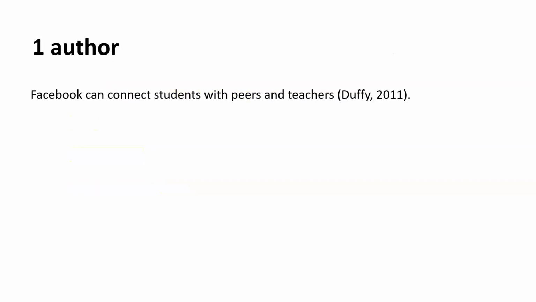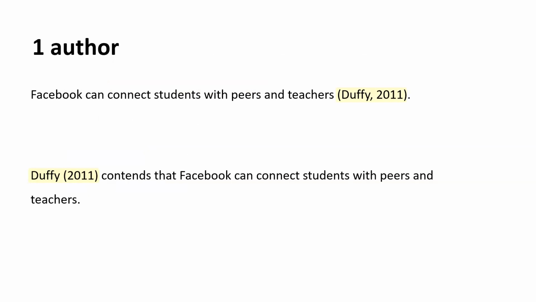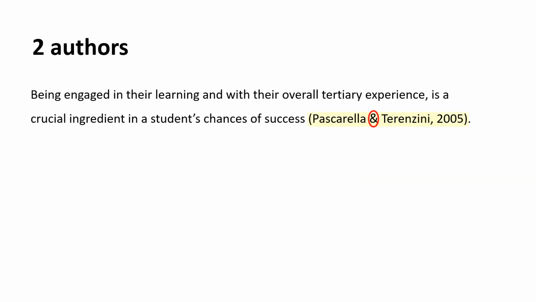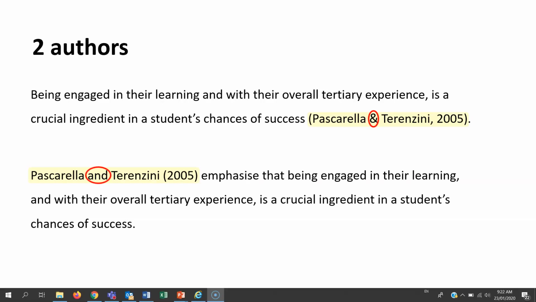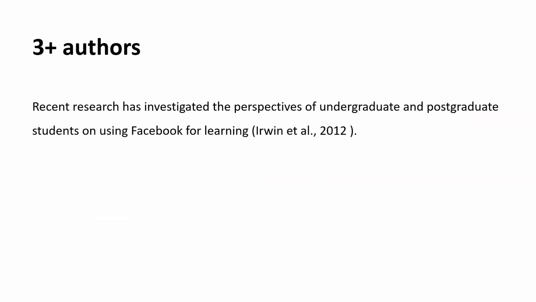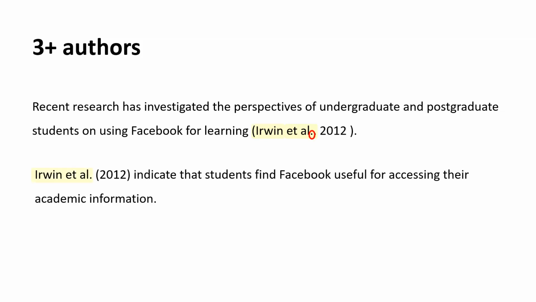When your source has one author, write the citation in brackets at the end, or with the author first, just the year in brackets. If it has two authors, use the symbol for and inside the brackets, but when you put the authors first, use the word and. If a source has 3 or more authors, only give the first author's name and use the abbreviation et al., which means and others, and put a full stop after the abbreviation. It's the same when you put the author first. Keep the full stop. List all authors on your reference list.